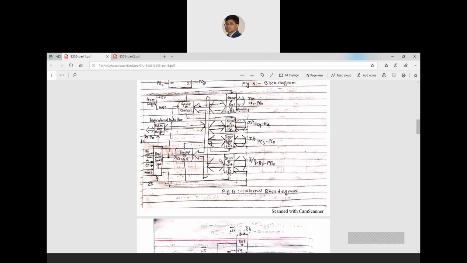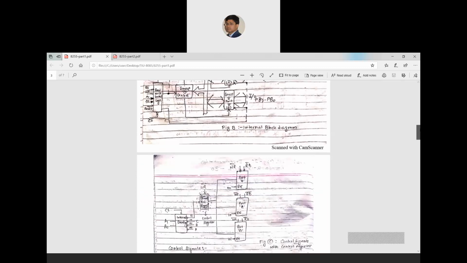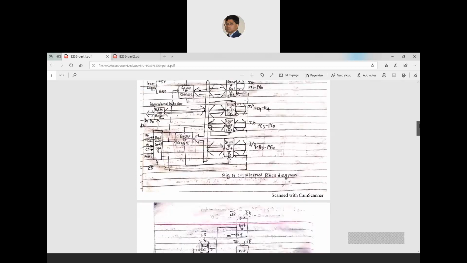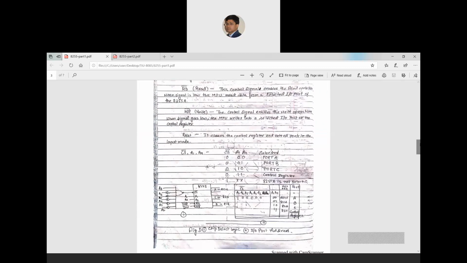We also learned how the control register is connected with group A and group B control, and how to find the addresses of the ports and control register from any given configuration.